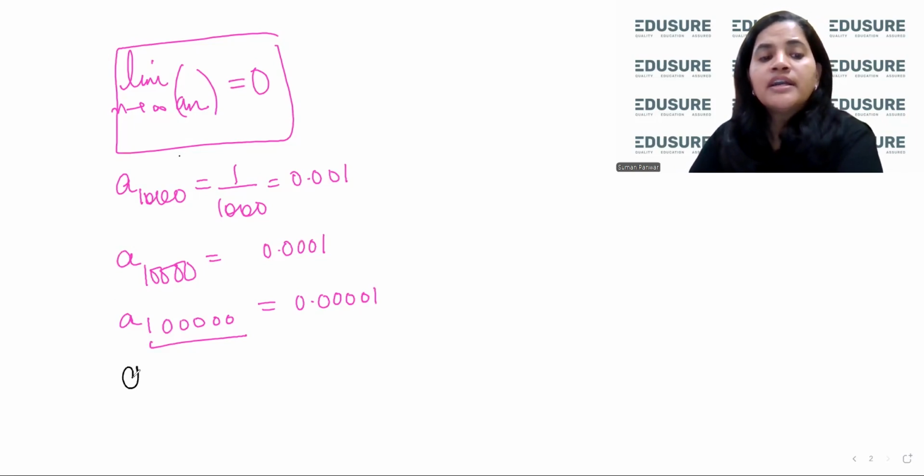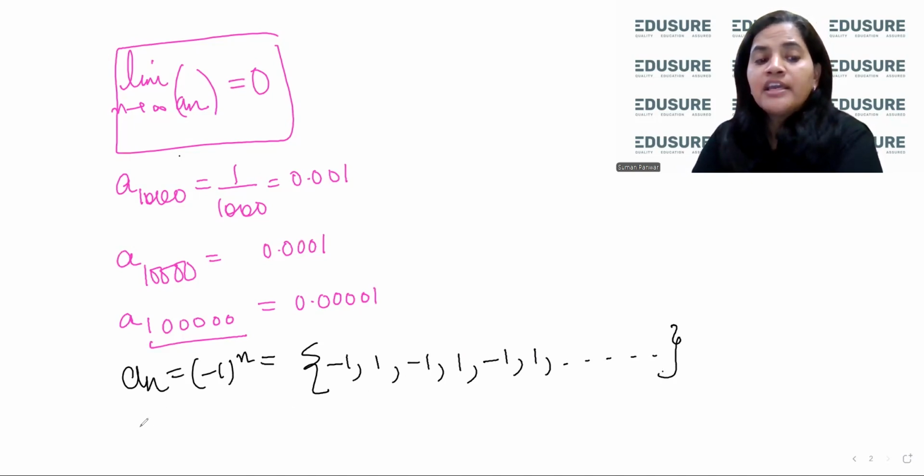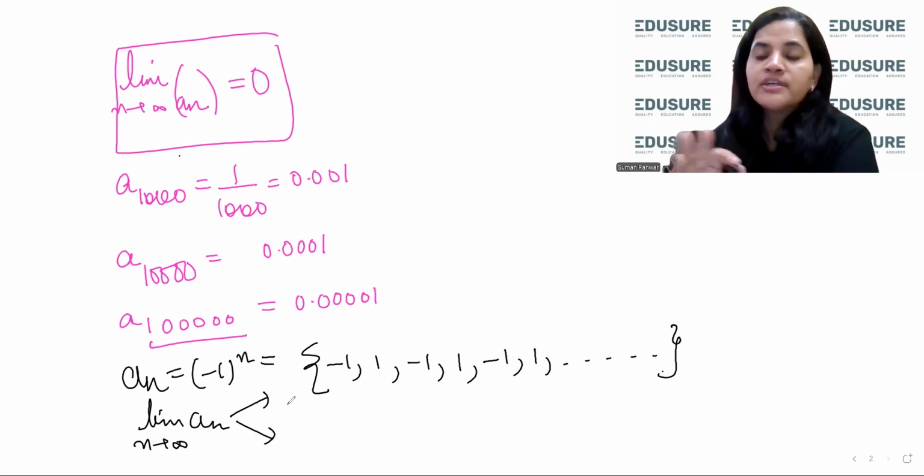So third example is an is equal to minus 1 power n. So it is minus 1, 1, minus 1, 1, minus 1, 1, and so on. So you can see that if I talk about limit n tending to infinity an, as n is becoming larger and larger, an is not going towards a particular number. It is oscillating between -1 and 1. So oscillating means going from -1 to 1.